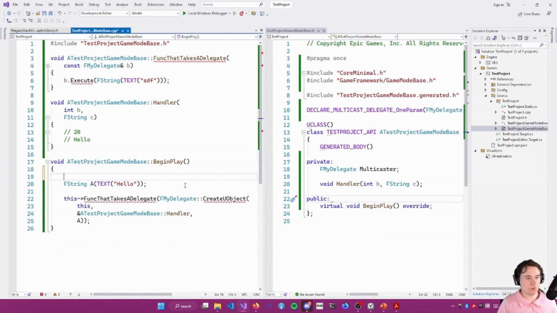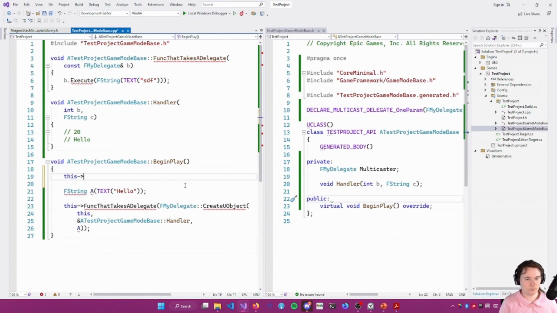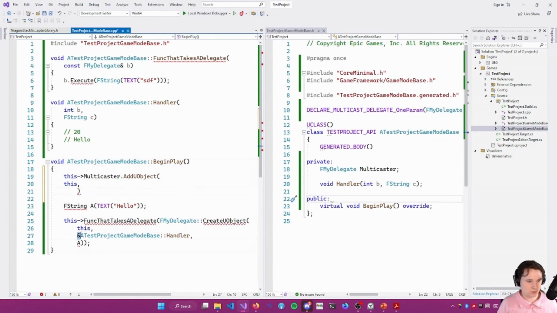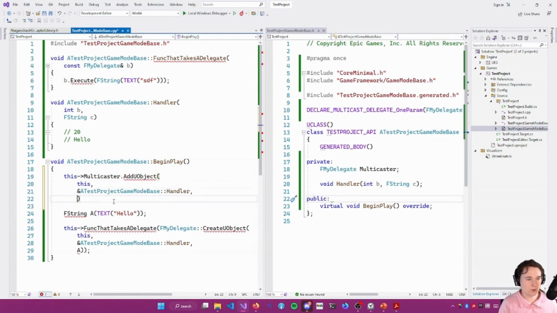Right, cool. So let's say we add a UObject, we add a binding to a multicast delegate. I'm going to pass in an FString.